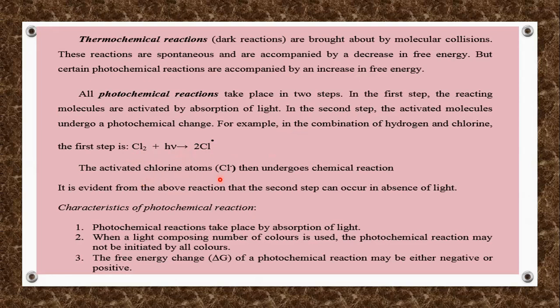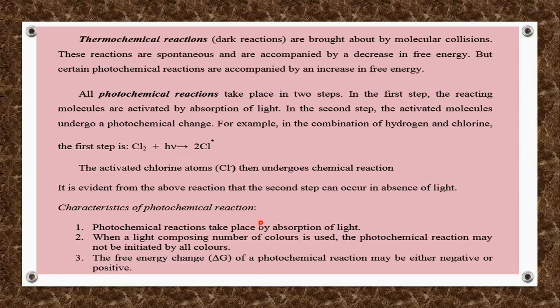So the activated chlorine atom undergoes chemical reactions, and it is evident from this particular reaction that the second step can occur in the absence of light. For every photochemical reaction, the very first step is very important. Why? Because there is absorption of one photon of light. After that, if the reaction consists of three or four steps, they can proceed in the absence of light also. So these are some of the characteristics of a photochemical reaction.